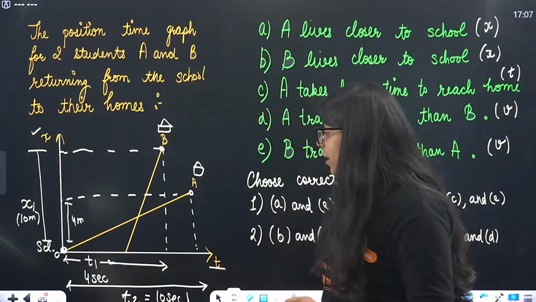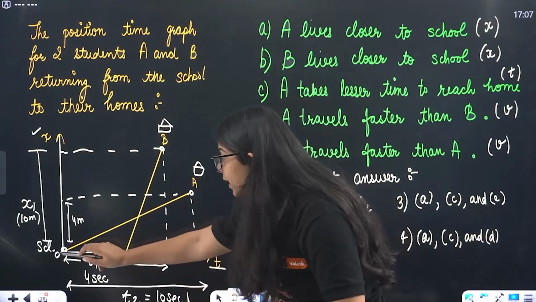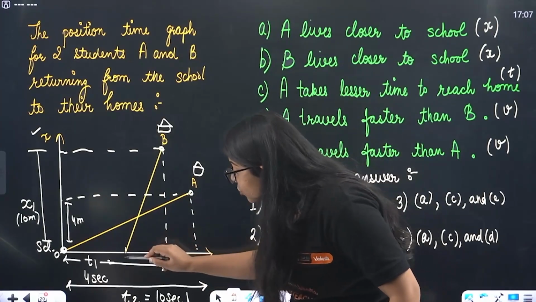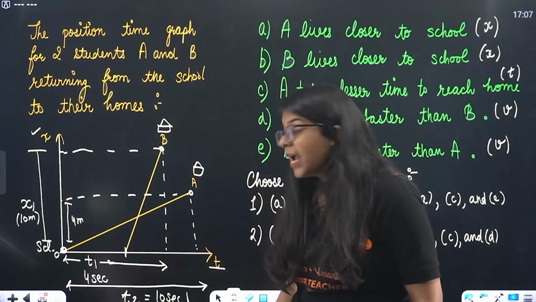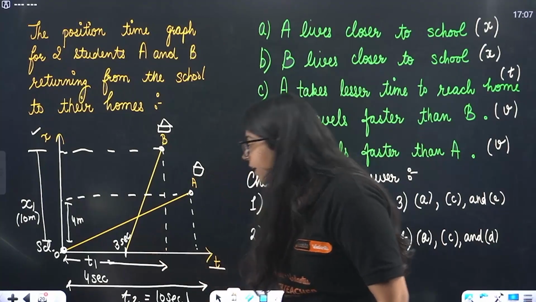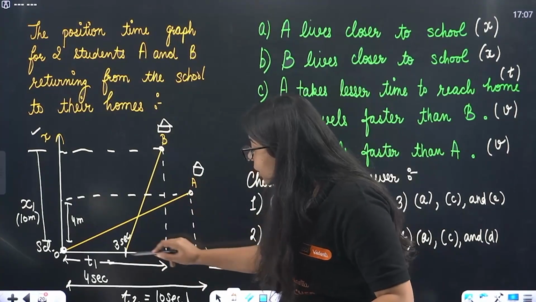B, however, B takes how much time, beta? See, B doesn't take T1 seconds. It takes this much. It started at this. It started at 3 seconds. Let's say this is 3 seconds. It started at 3 seconds and in the 4th second it reached home.